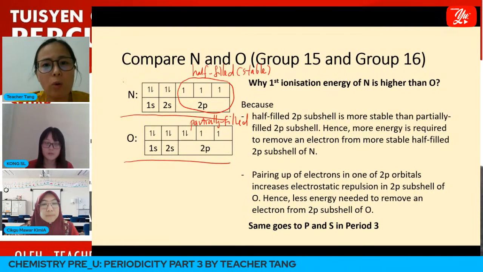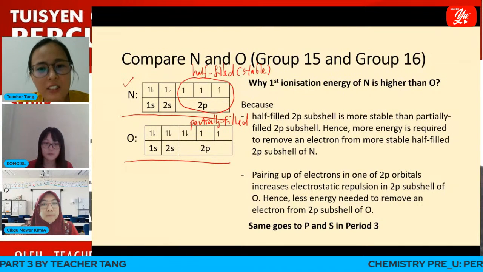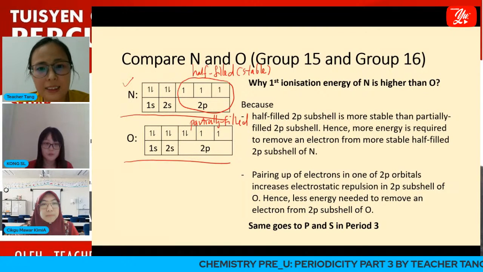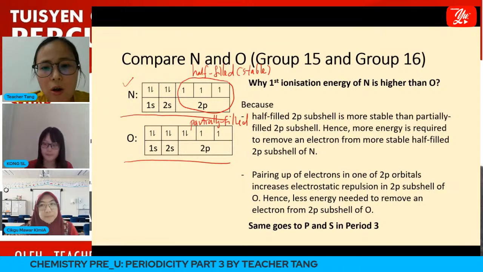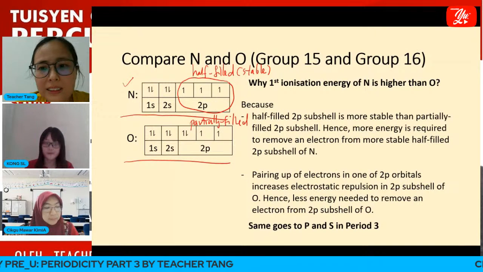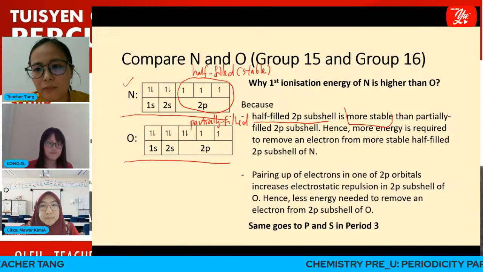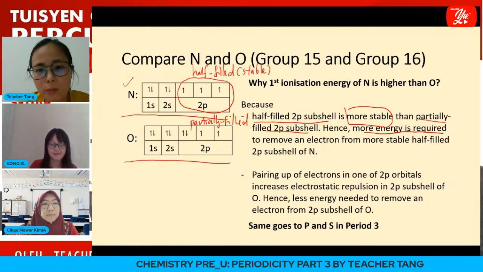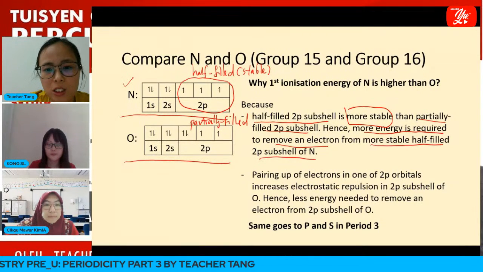So we expect the nitrogen atom to have a higher first ionization energy compared to the oxygen atom, because in nitrogen we are removing the electron from the more stable half filled 2p subshell. So more energy is required to remove an electron from the more stable half filled 2p subshell of nitrogen.